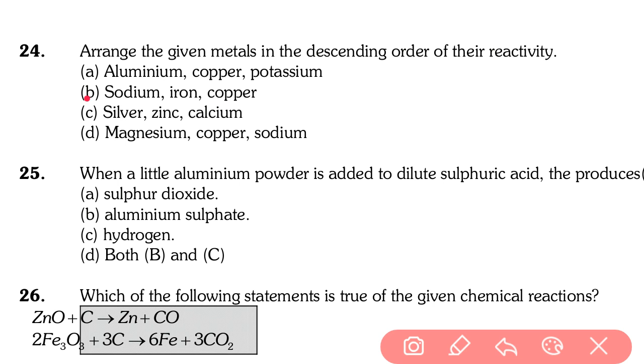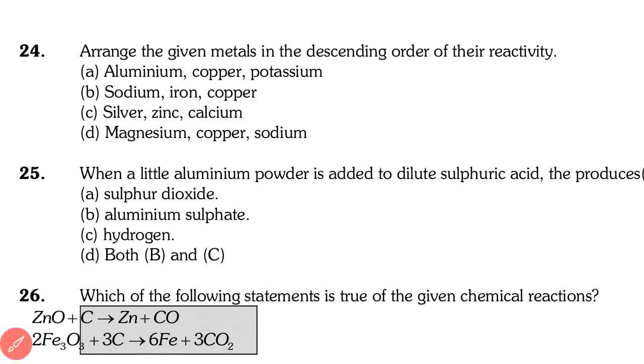Okay, going to the next question, question number 25. When a little amount of aluminum powder is added to dilute sulfuric acid, it produces dash. Very easy question. When aluminum powder is added to dilute sulfuric acid, it gives aluminum sulfate and hydrogen gas. When a metal reacts with acid, it gives the corresponding salt and hydrogen gas. So the answer is option D, both B and C are right. Question number 25, answer is D.